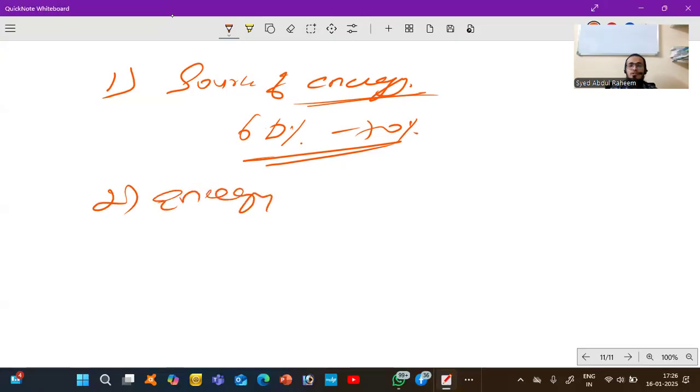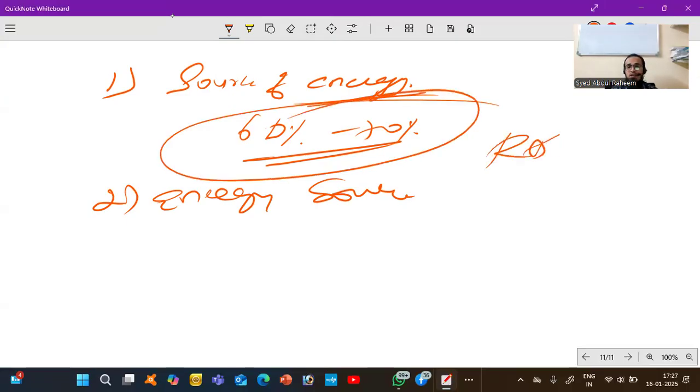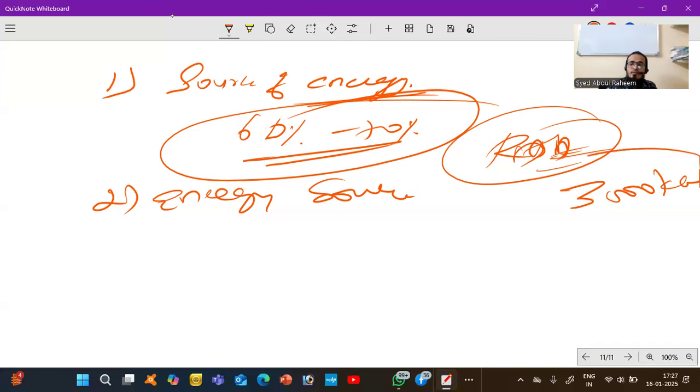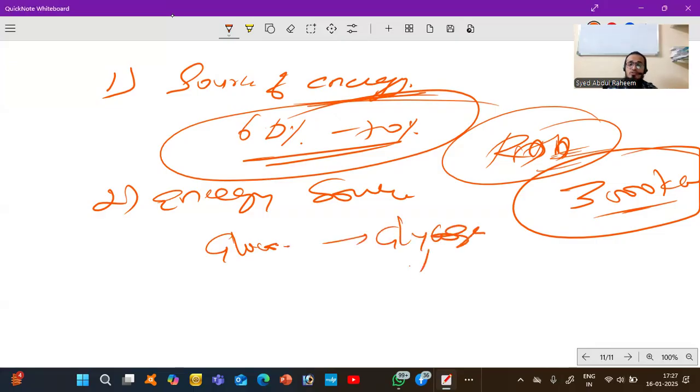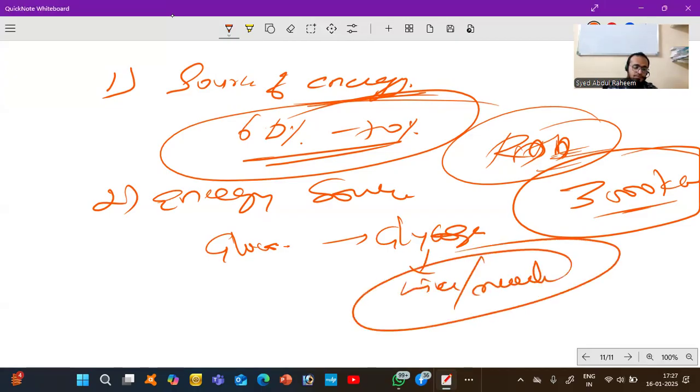Energy storage. If we are taking more than the recommended daily allowance, the RDA is different for every person, but the normal is 1875, sorry. So if you're taking 3000 kilocalories daily, you are taking around 1100 to 1200 extra. What will the body do? The body will store glucose in the form of glycogen. It is very important. Who will store glycogen? Liver and muscles. This is very important.